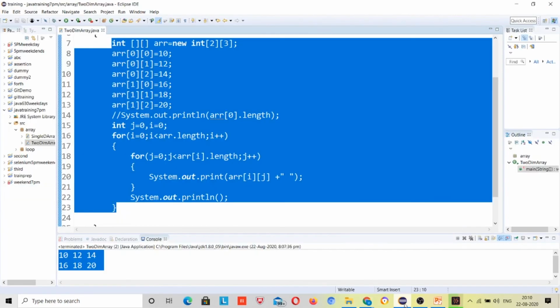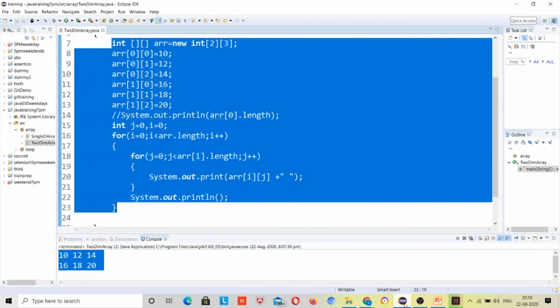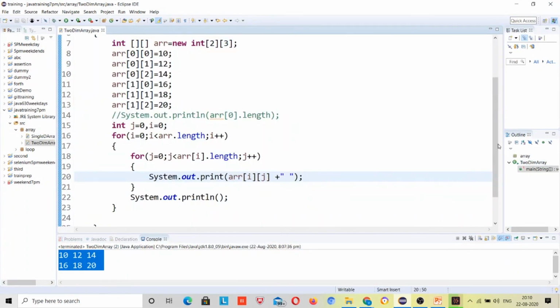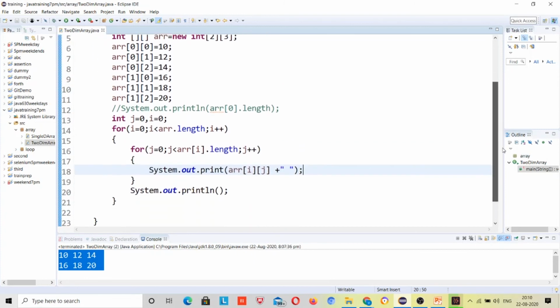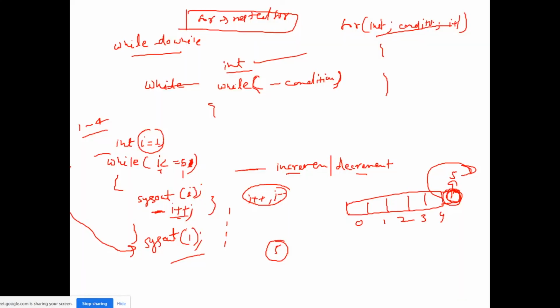Okay, so this was the 2D array. Again I will be coming to the 3D array. I will not be writing code for that, this will be your task, but I will be showing some graphical presentation so that you can understand some way of it, right? There is not much use of that concept, but still we should have an idea.